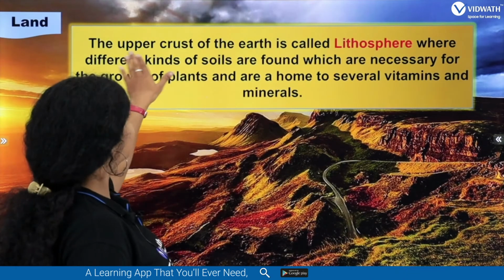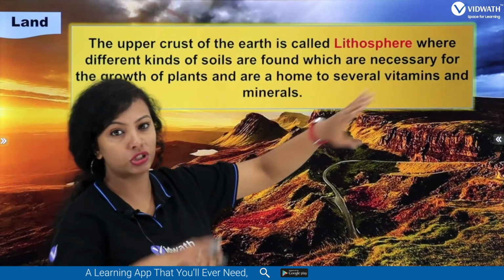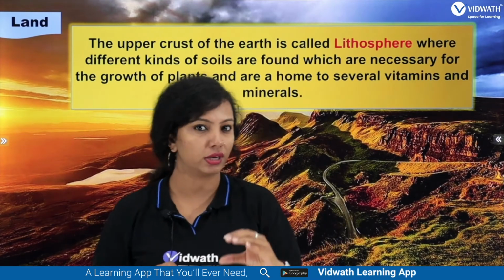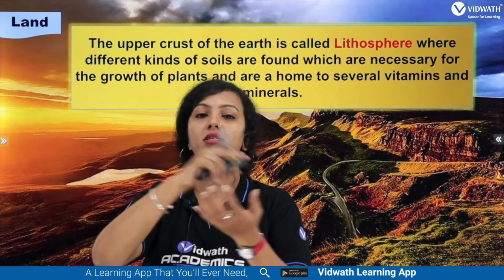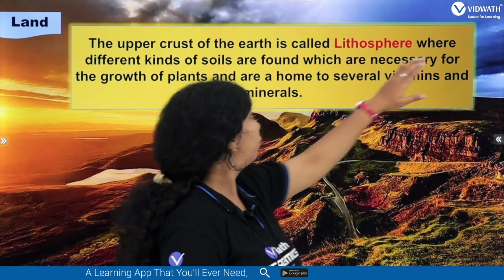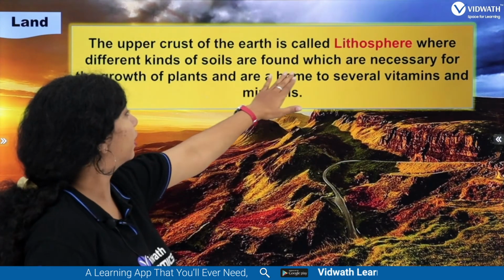So it is the upper crust of the earth which covers it. The earth is covered by the crust, right? You know the crust, right? So the earth crust is covered by a land that is called the lithosphere. Okay, and where different kinds of soil are found.